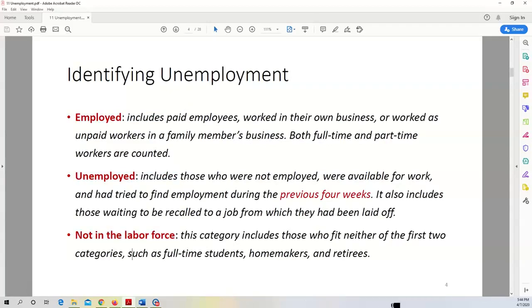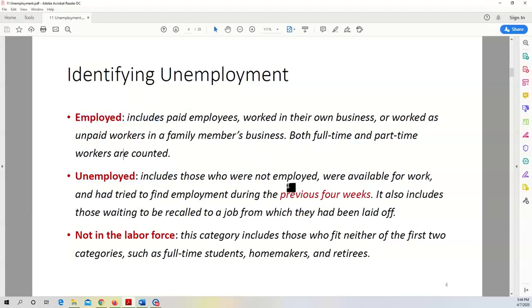Remember, if you are a full-time college student, a homemaker, serving in the military right now, or in prison right now, you'll be put in this category. It's called not in the labor force. If you are in the labor force, you would be either employed or unemployed.